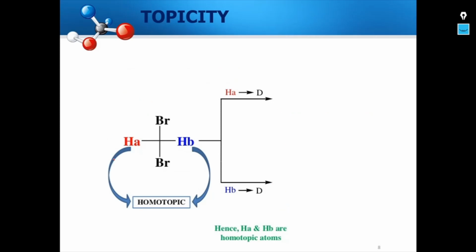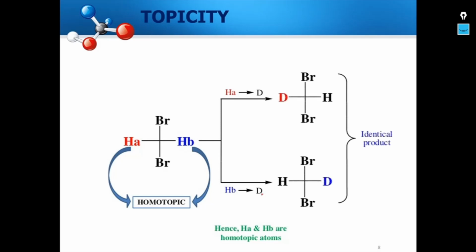Now in this molecule we have two hydrogens, one in red, the other in blue. These two hydrogens are said to be homotopic. What we are going to do is replace HA with deuterium and HB also with deuterium, and let us see what happens. We end up with an identical product. So, what's the conclusion? The conclusion is HA and HB are homotopic atoms.